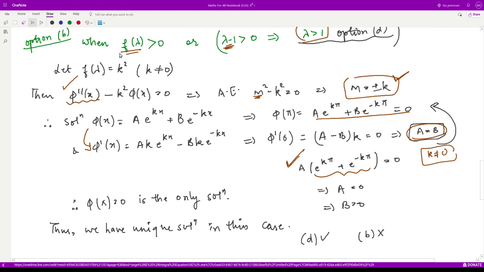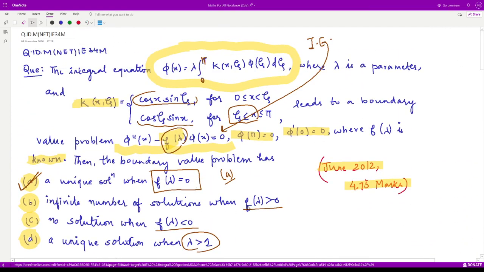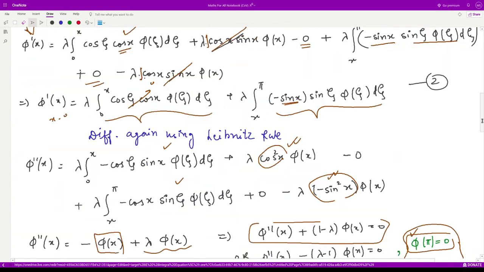So for these two cases, we should have unique solutions. So let us look at our options. For this case, we have unique solution, so this is not the answer. For lambda greater than 1, we have a unique solution. Yes, we obtained this. So A option is correct, D option is correct. Let us see what is the case for option number C, when f of lambda is negative.